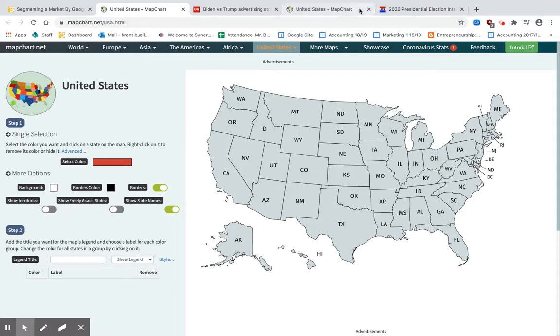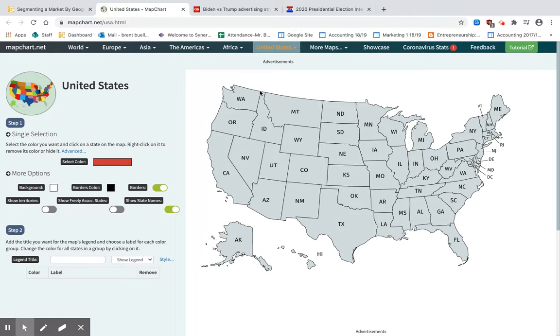So here's what Map Charts looks like. It's a very cool website that you can use down the road, not only in this class, but really in any other class. And you can get maps of any region, any part of the world, really. I chose the United States, and I chose to divide it up by states, which I think was our default as our link here. So I'll click on that again.